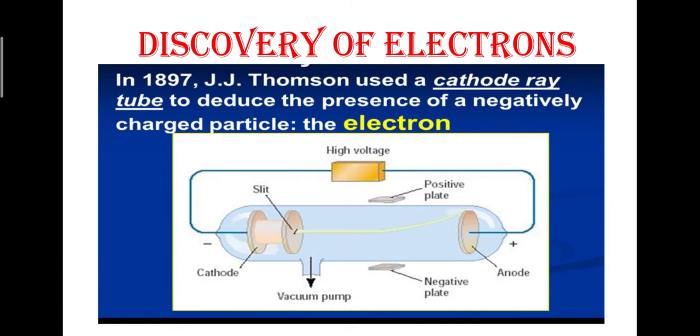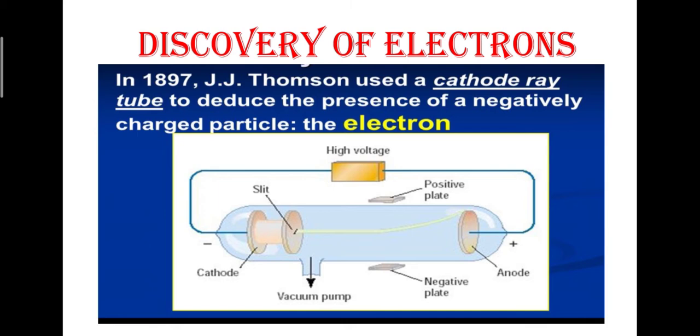What he observed was that a continuous stream of rays was emitted from the cathode, and he called these rays cathode rays. Here you can see this continuous emission of a ray, this one. So this is called a cathode ray. A fluorescent green glow was observed at the other end of the tube. The cathode rays were found to be moving from the cathode region to the anode region. This proved that these rays consisted of negatively charged particles, because they are moving from negative to positive.